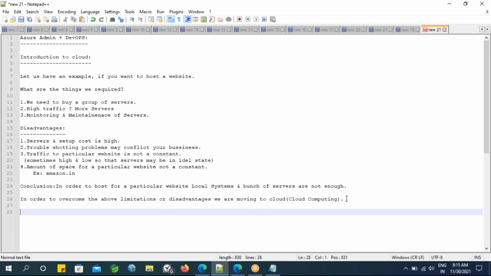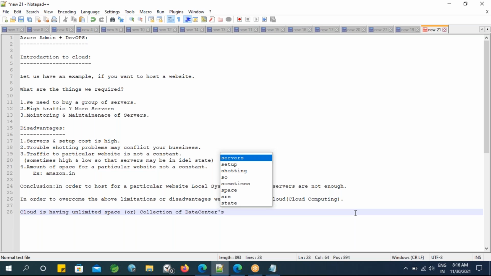I'm going to define what is cloud, then we can wind up the session and tomorrow we can discuss the same. So now, what is a cloud? Cloud is having unlimited space, a collection of data centers. A collection of data centers is exactly what cloud is.